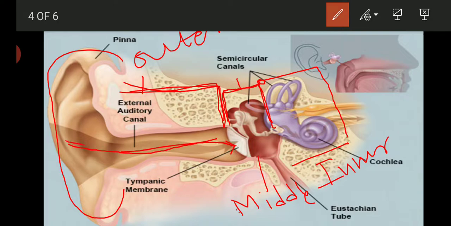Now, by getting the sound energy through the auditory canal, the eardrum, the fine membrane, starts vibrating. The eardrum is extremely sensitive, and pressure from the sound wave makes the eardrum vibrate. When the eardrum vibrates, this vibration passes to the small bones which are attached to it. These small bones are named malleus, incus and stapes. By vibration of the small bones, the sound energy is amplified.